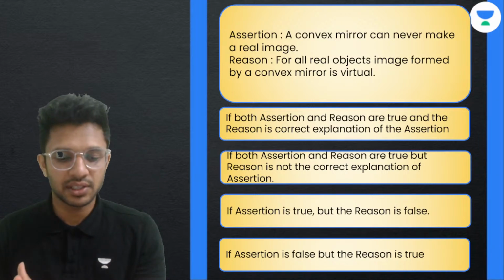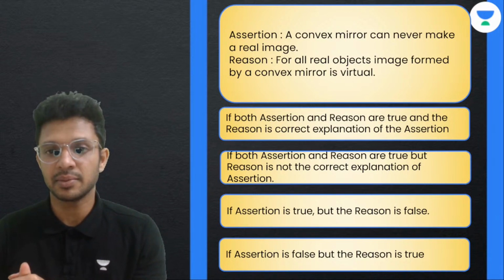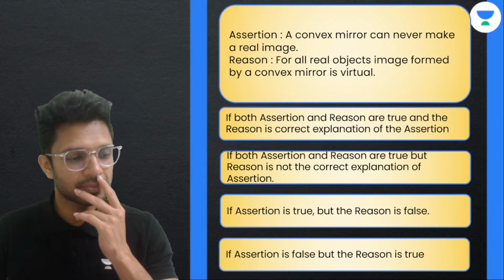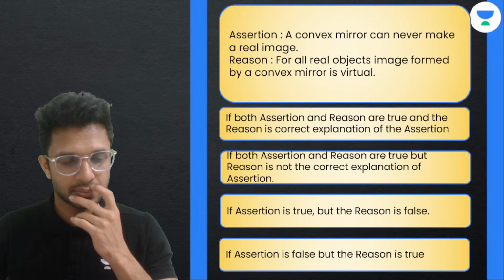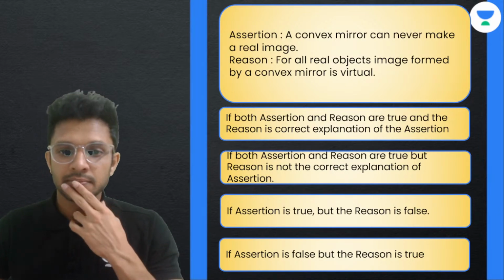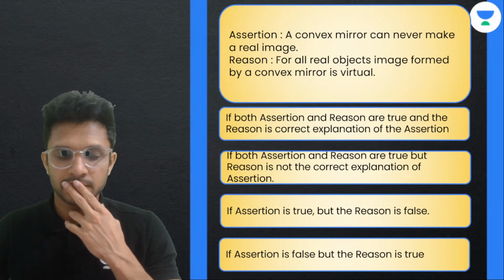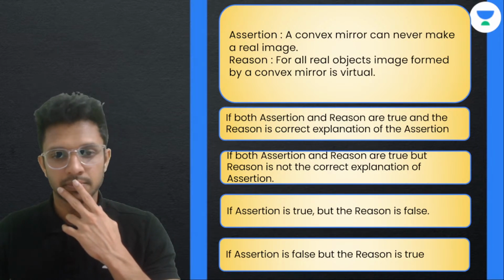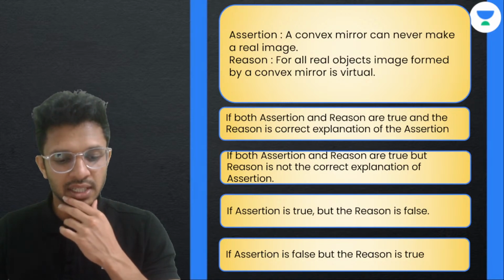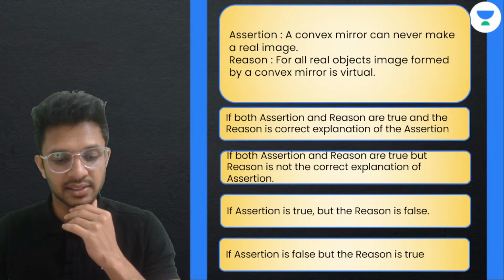Read both the assertion statement and the reason statement and give me the answer. Okay, Evelyn goes for option D. Nikki says C. Savan says D. Mithilesh D. Shrishti D. Okay, everyone is going for option D.